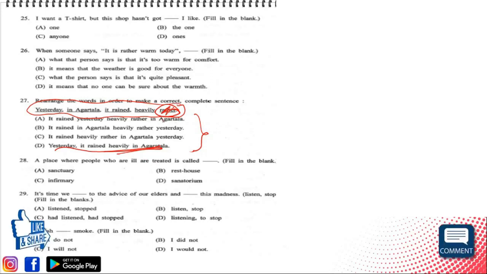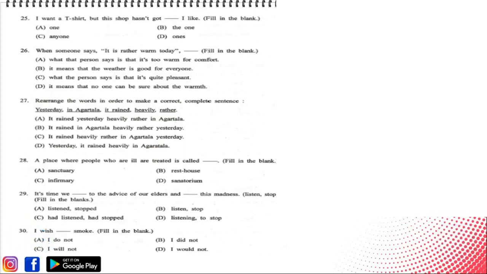But if we use rather here, then it would be: it rained rather heavily in Agartala yesterday. That would be the correct form, but the correct form is not given.